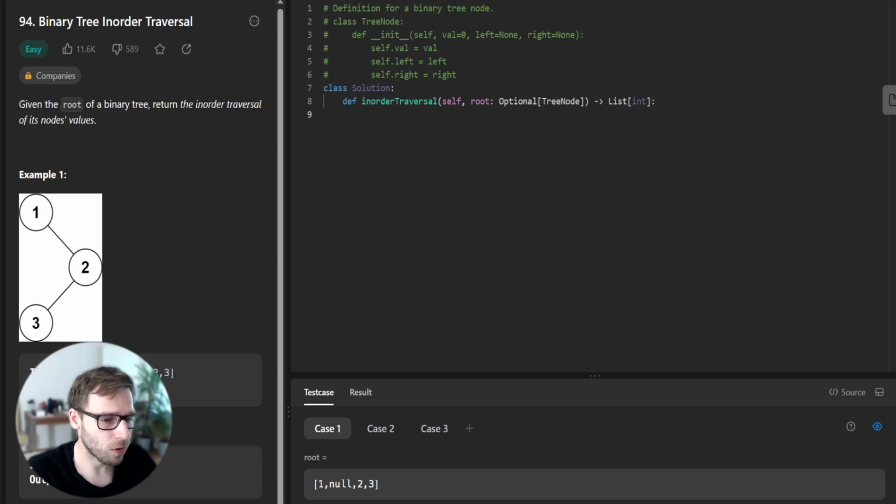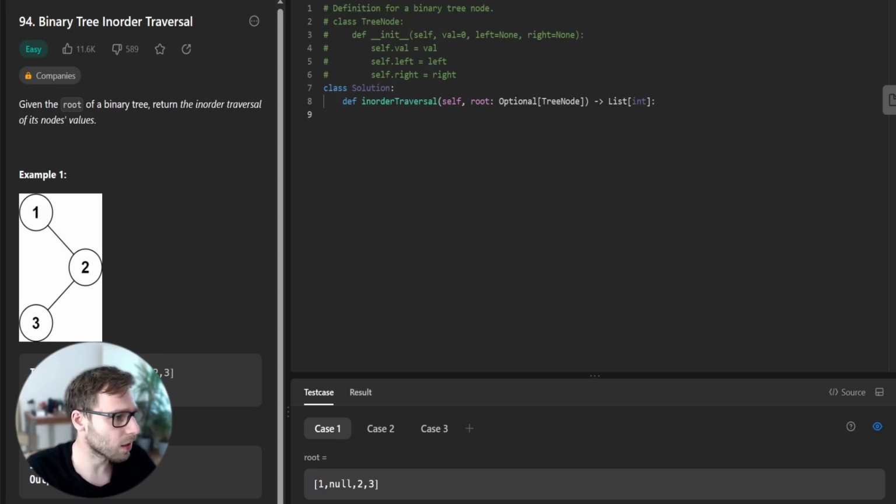For those of you new to the concept, inorder traversal means visiting the left subtree, the root node, and then the right subtree, in that order. Let's take a look at some examples.